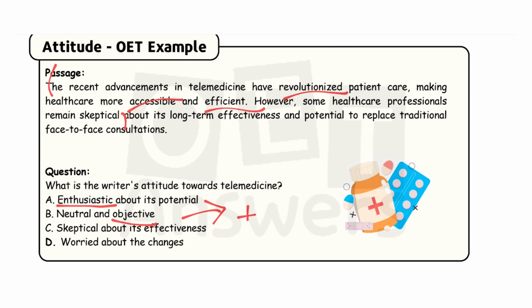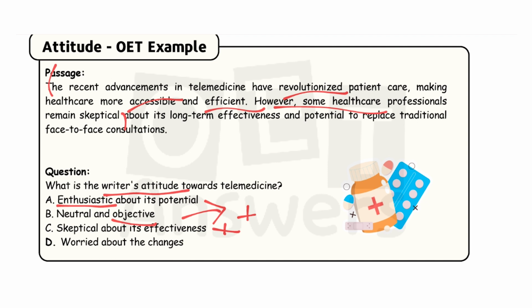Look at option C, skeptical about its effectiveness. So your question is, what is the writer's attitude? How the writer feels or how the writer expresses his feelings. Only in the positive way he expressed. However, the remaining things about healthcare professionals remain skeptical. Skeptical means doubtful about its long-term effectiveness. So this is not about the writer's attitude. It's about other things. So skeptical about the effectiveness is not suitable for the writer's attitude, so you can eliminate it.